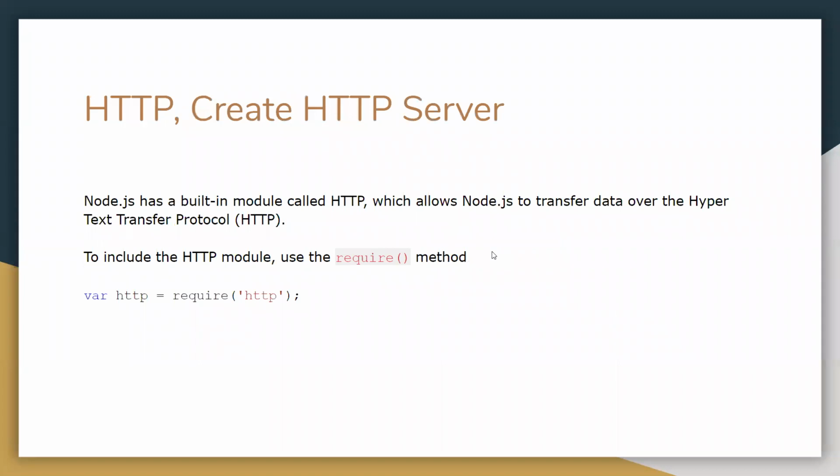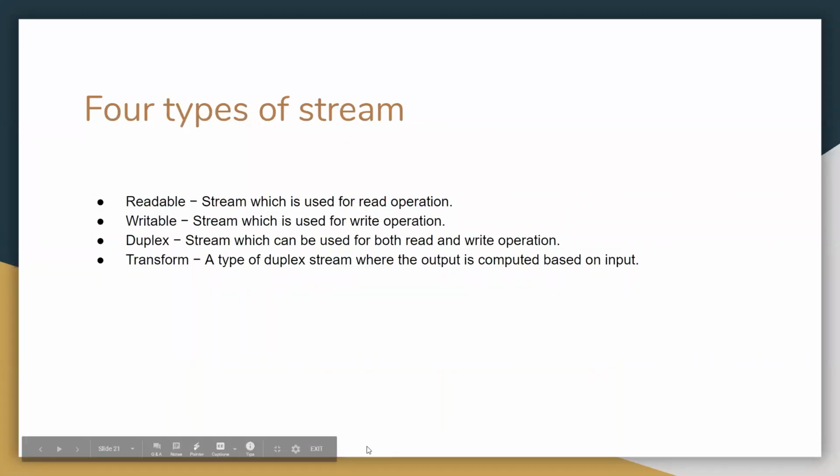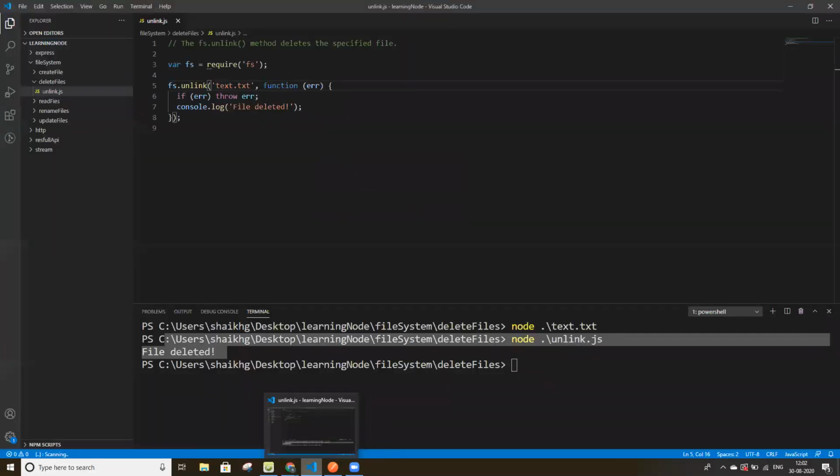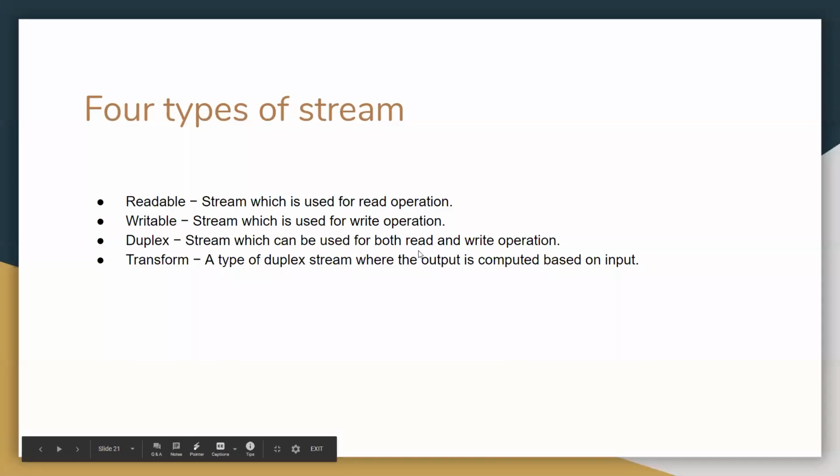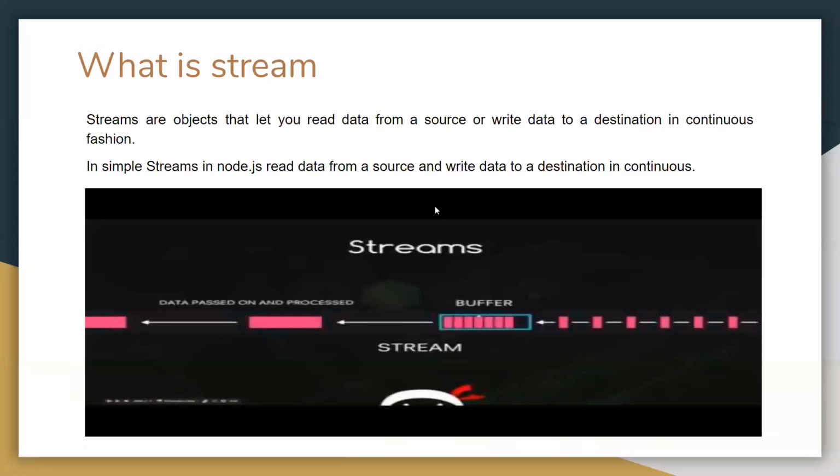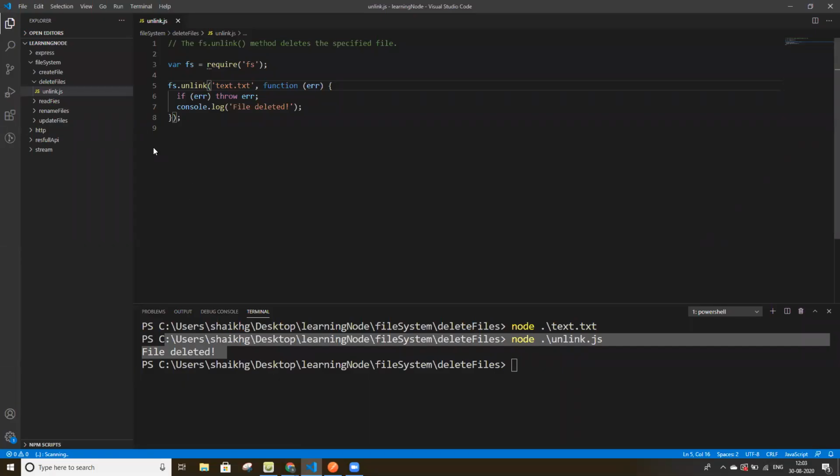We'll see an example of a stream in our code, how we can read it. With the help of the file system, we can also read the data and write the data with read file and write file, which we have seen now.